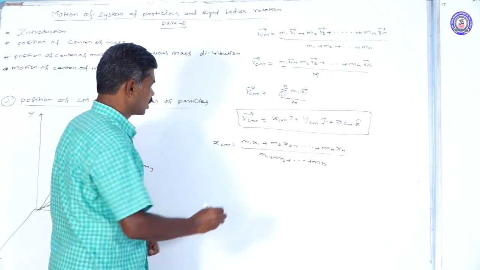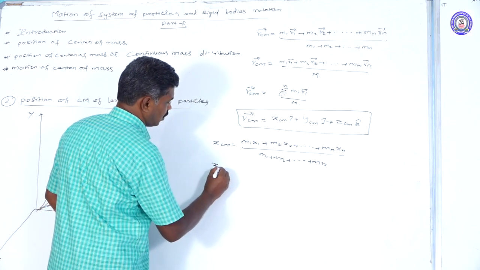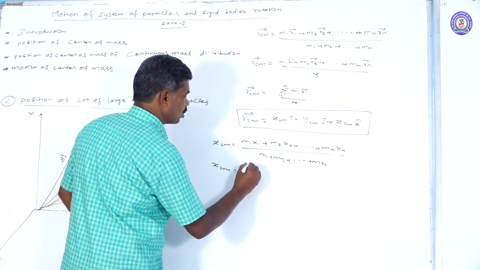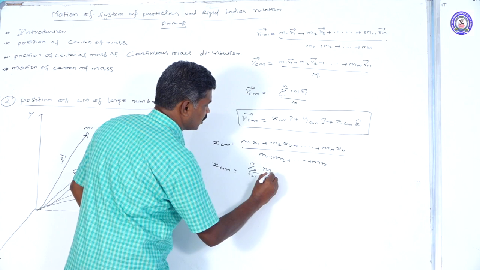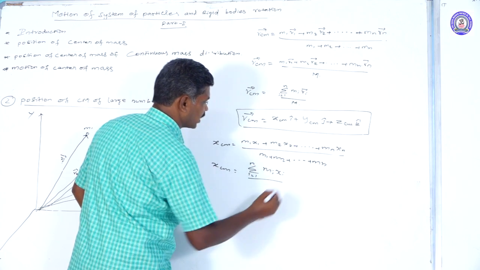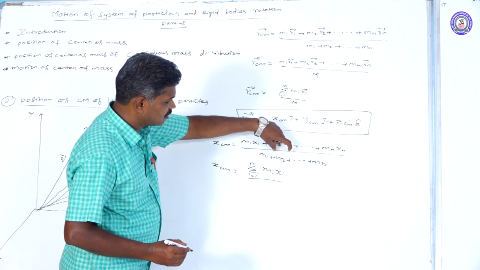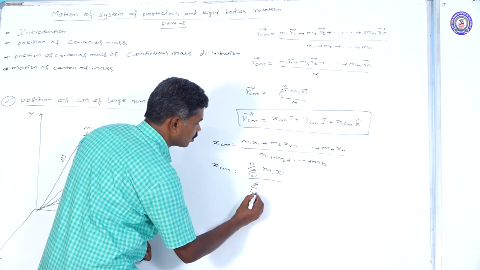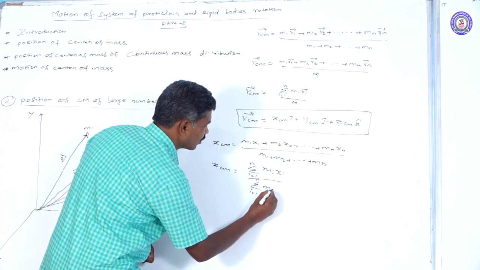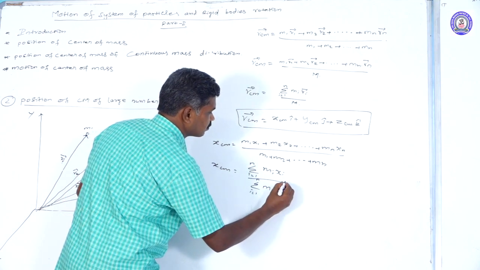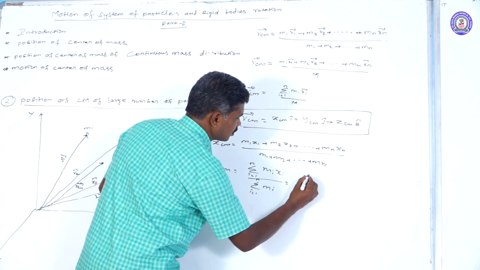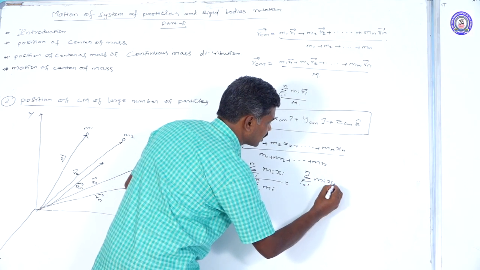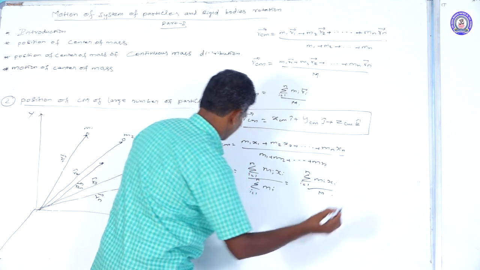This can also be written in short form: x_cm is equal to the summation of i equal to 1 to n of mi xi, divided by the summation of i equal to 1 to n of mi, which is the summation of mi xi divided by capital M.